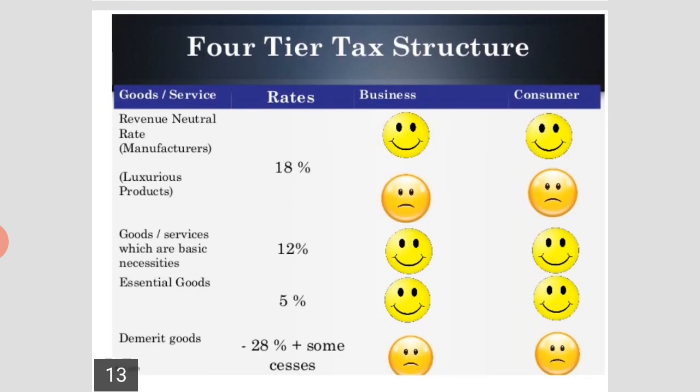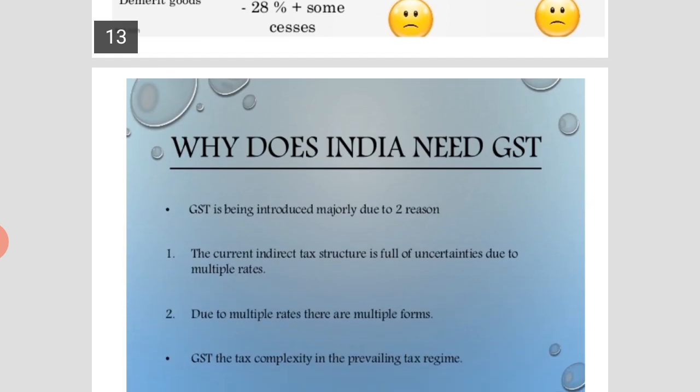In India, GST is a four-tier tax structure. Luxury products 18%, goods and services which are basic necessities 12%, essential goods 5%, demerit goods 28% plus some cesses.